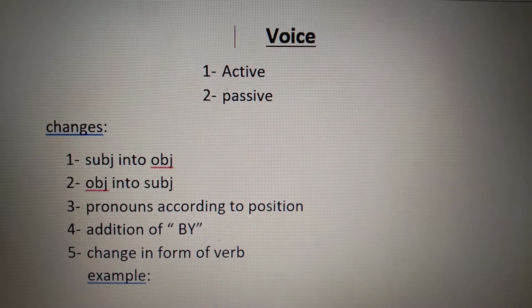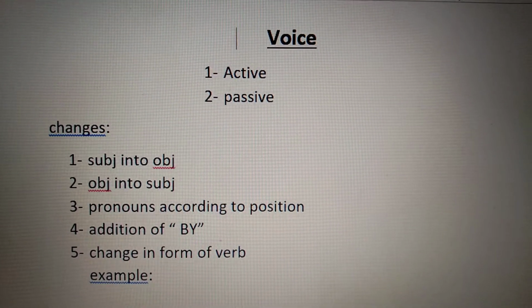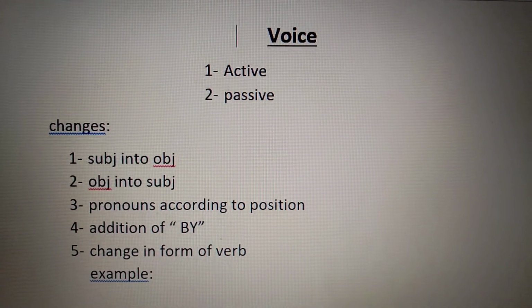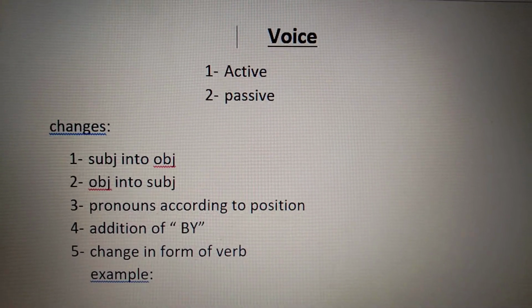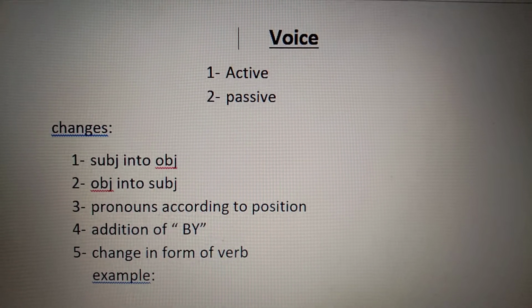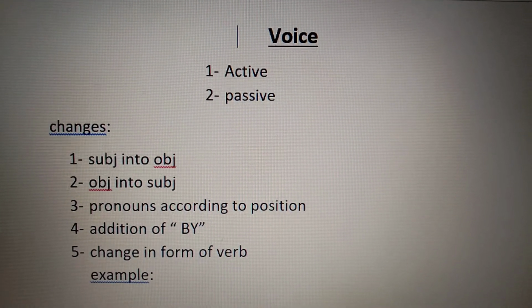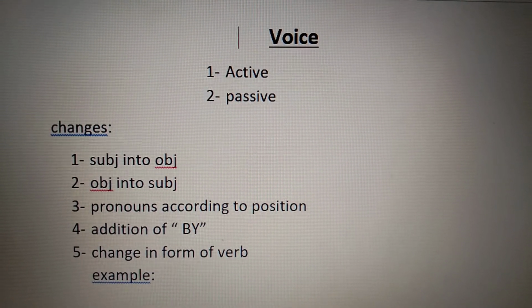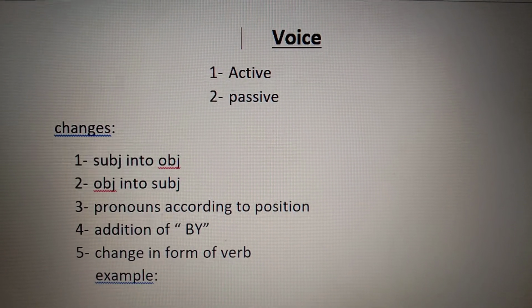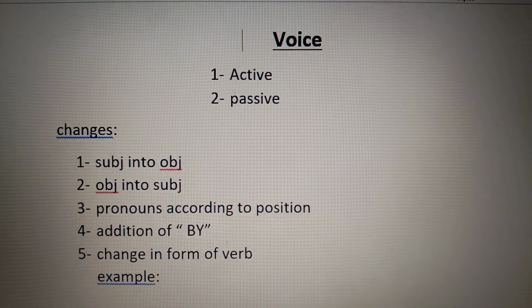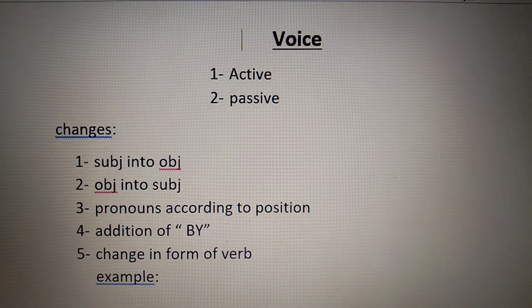Voice is a form of the verb which shows whether the subject does something or something is done to it. There are two types of voice, active voice and passive voice. As the word active shows, here the doer of the action is active, and passive means that he is now passive, he is not doing something.